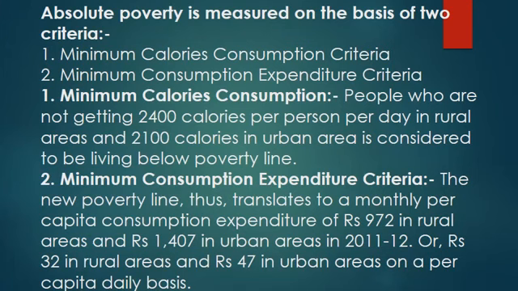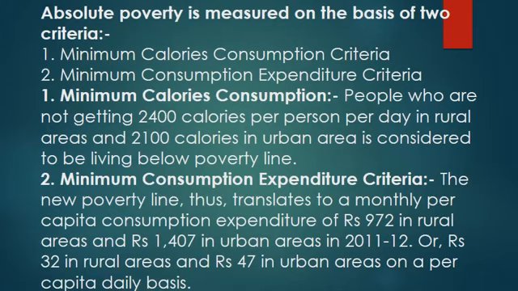The second criteria is the minimum consumption expenditure criteria. It is on the basis of monthly or per day per capita expenditure. So the new poverty line is translated to a monthly per capita consumption expenditure.